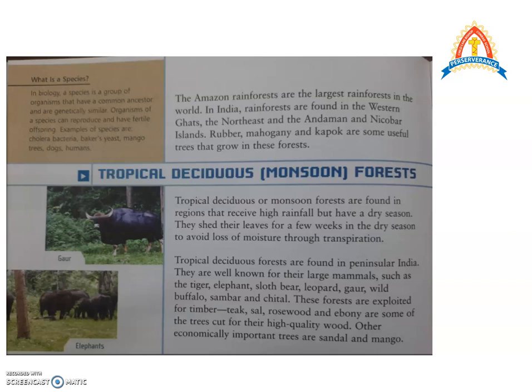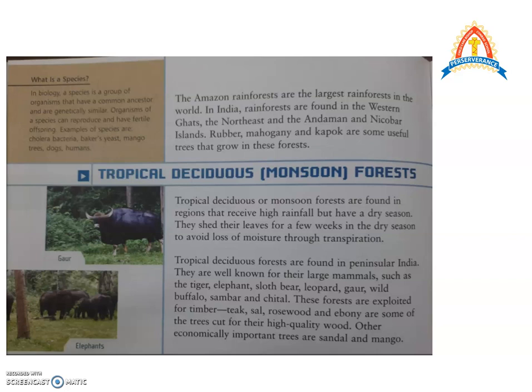The next type of forests are the tropical deciduous or the monsoon forests. These are found in regions that receive a high rainfall, but they also have a dry season. That means these trees shed their leaves once in the dry season, that is in the summer season, to avoid the loss of moisture through transpiration. They are not the evergreen type like we saw in the tropical rainforest.